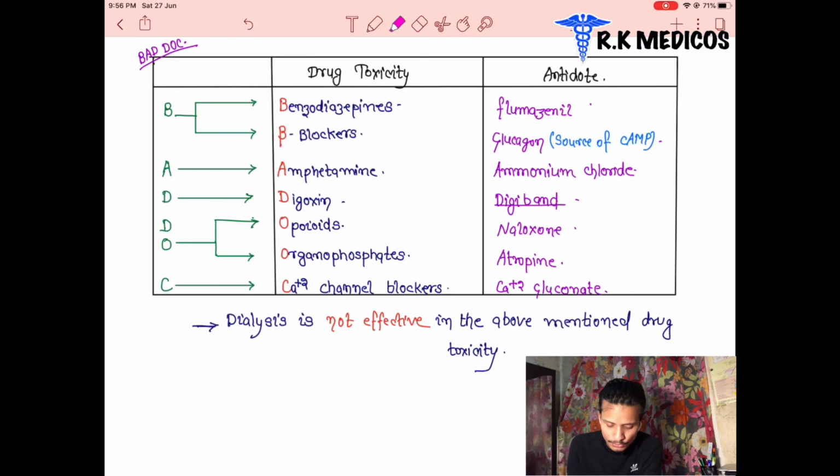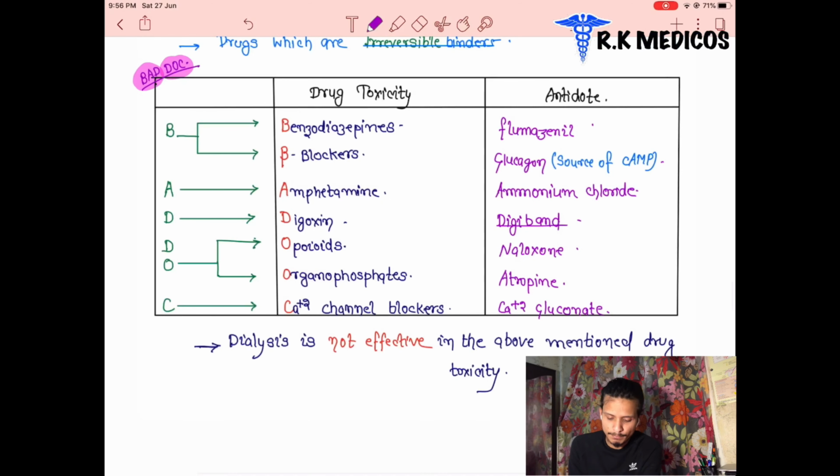There is a trick for you. There is a bad doctor. The trick is bad doctor. We can see here the bad doctor. The B stands for the benzodiazepines and the beta blockers. The A stands for the amphetamines. D stands for the digoxin, and another D and O stand for the opioids and organophosphate poisoning, and the C stands for the calcium channel blockers.